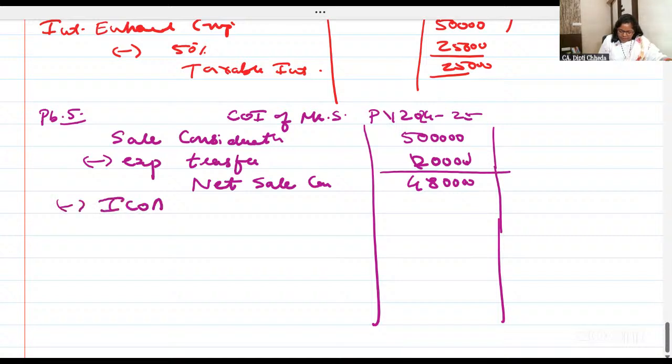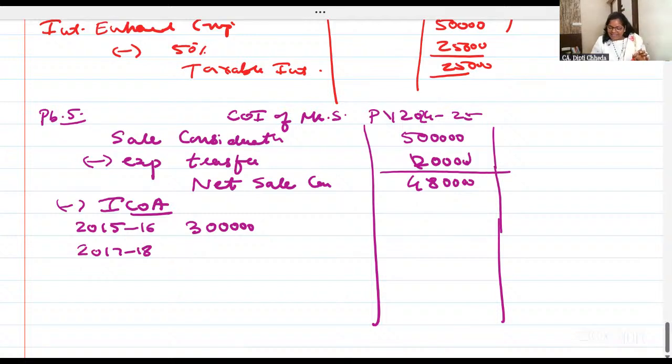Minus indexed cost of acquisition, because this asset was purchased in 15 and it was transferred in 17, after 2 years. So this was purchased in 2015-16 for 3 lakh and it was transferred in 17-18.